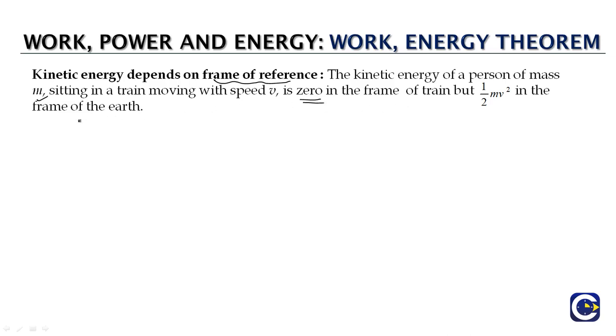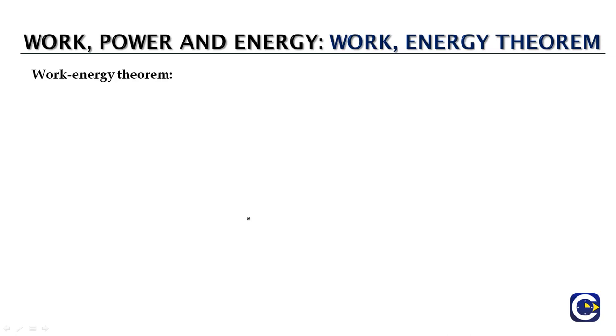Whereas if you see from somebody who is standing outside, from the frame of reference of the earth, we will see that this person of mass m is traveling with a speed v, thereby the kinetic energy value will be half mv square. So kinetic energy does depend upon the frame of reference, and we already discussed previously that work also depends upon the frame of reference.